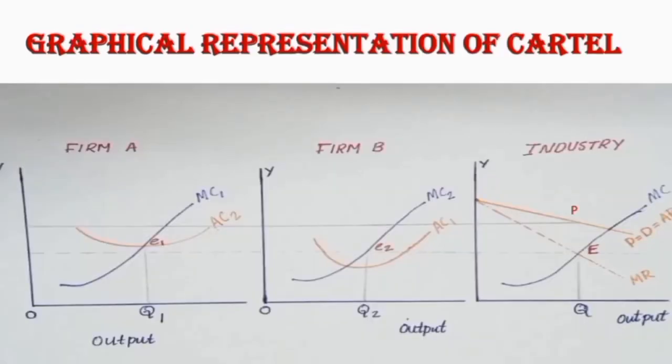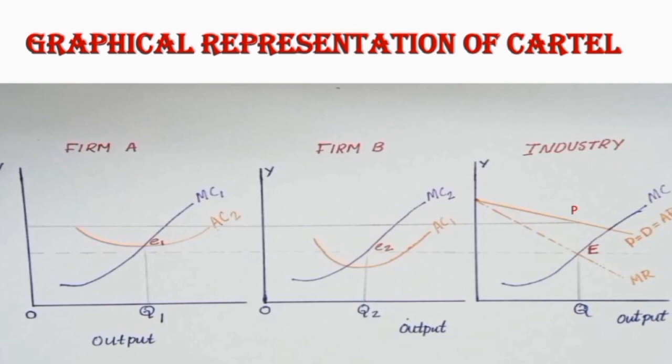This is the graphical representation of the cartel. Consider two firms A and B. The cartel first calculates the marginal cost and marginal revenue for the industry. MC is the marginal cost of the industry, MC1 and MC2 are the marginal costs of firms A and B respectively. The marginal cost of the industry is the sum of the marginal cost of A and the marginal cost of B. That is, MC1 plus MC2 equals MC.